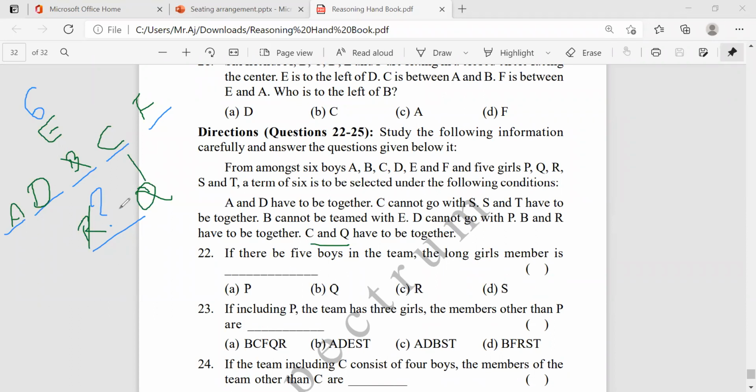Okay. Now, what's the answer here? Finally, we got A, D, E, C, F. And along with those 5 boys, Q will be the girl. Okay. Now